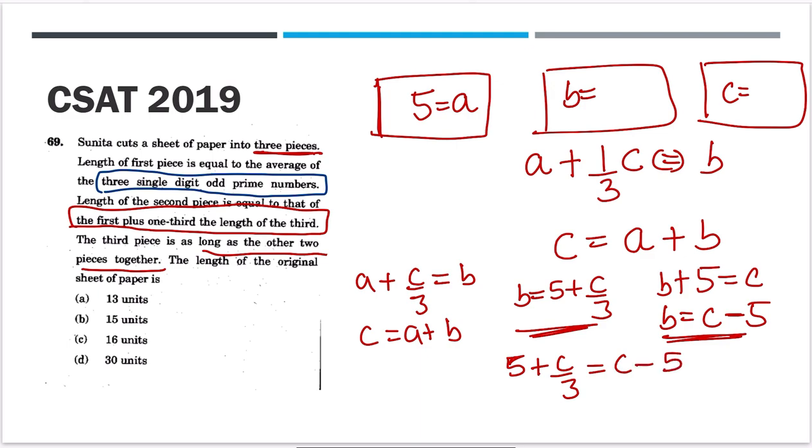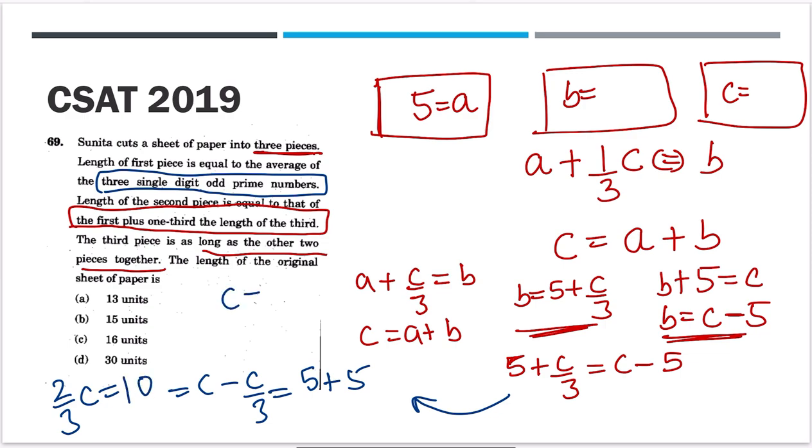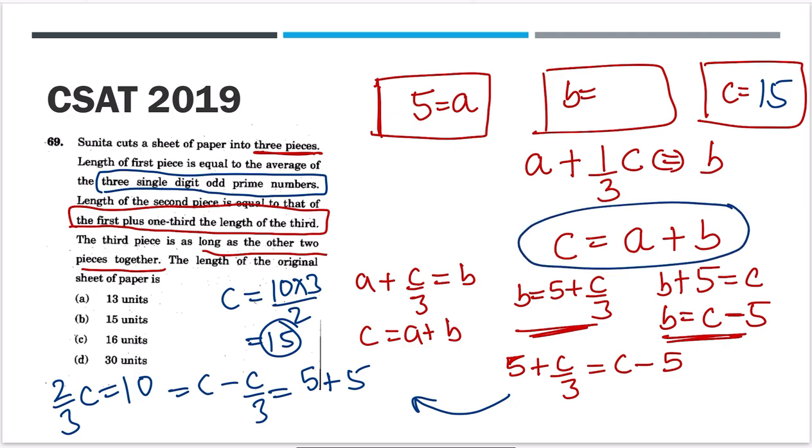So you will simply solve this. This is what we are going to learn in algebra. Solving this, C minus C by 3 is equal to 5 plus 5. So 2 by 3 C is equal to 10, and C comes out to be 10 into 3 by 2, so C is 15. To find B, you can use this equation; B will come out to be 10. So you get A is 5, B is 10, C is 15.